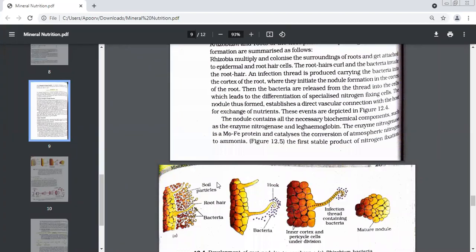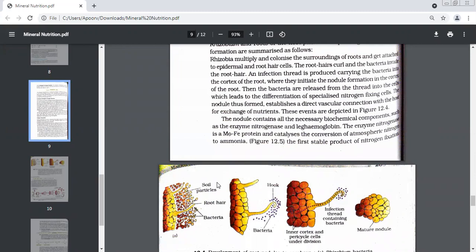You know meristematic tissue, meristematic cells, you remember? What are meristematic cells? Cells which have the capacity to divide continuously. After some time, these meristematic cells take up a specific shape and function, and then they stop dividing. This process is called differentiation.